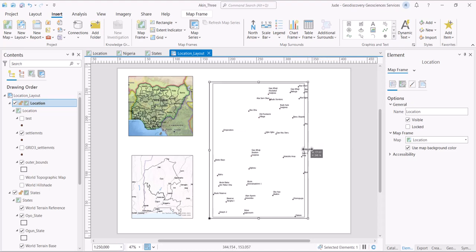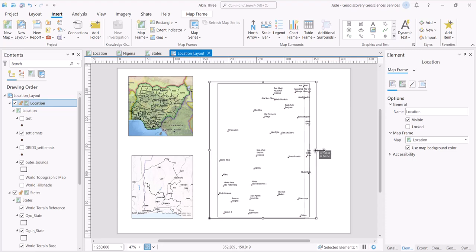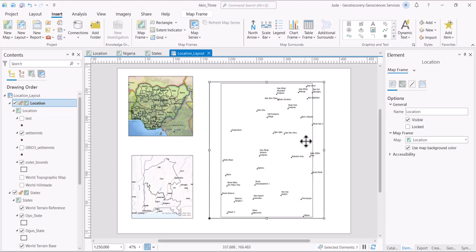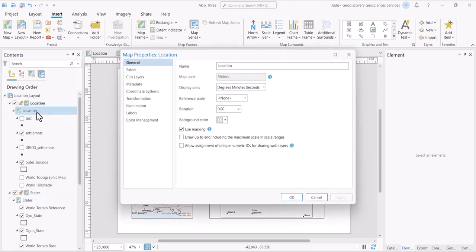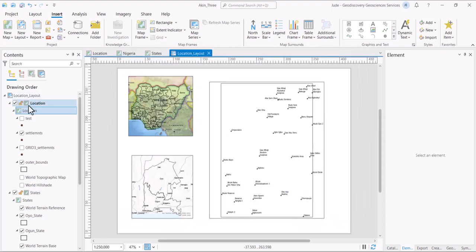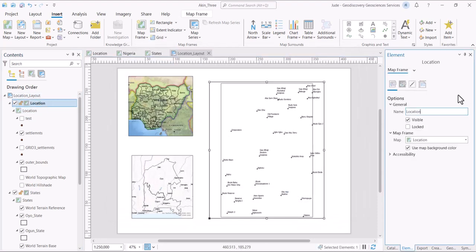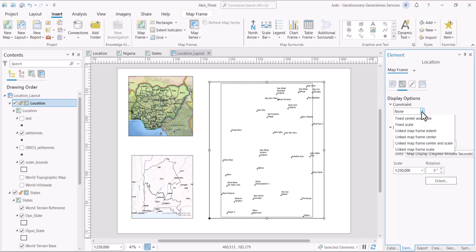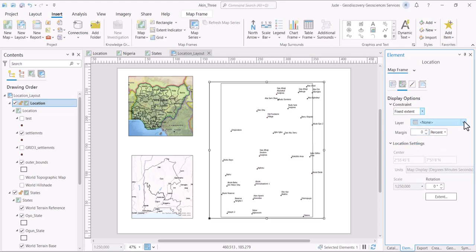We click and drag this a little bit, but we do not really need to do this most times. What I do is double click on this map frame area, and set the constraint to fixed extent, and I will choose this extent of outer bounds.